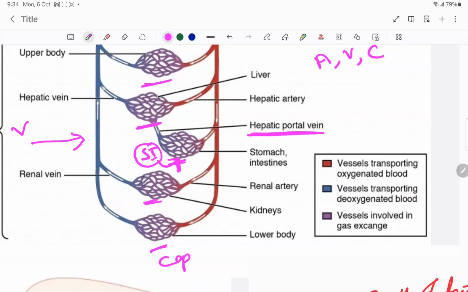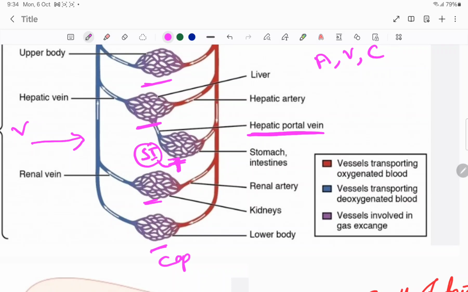So the drugs are absorbed from the small intestine into the capillaries. In the capillaries the blood will be there, and the drugs are mixed with the blood in the capillary. So the blood which has the drug goes through the capillaries, which merge to form venules, and these small venules merge to form the hepatic portal vein.